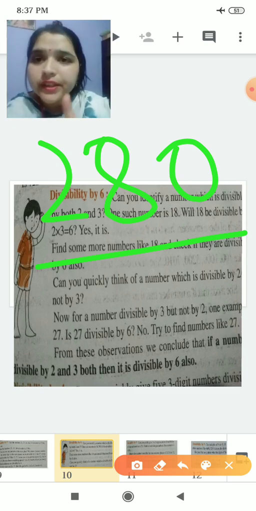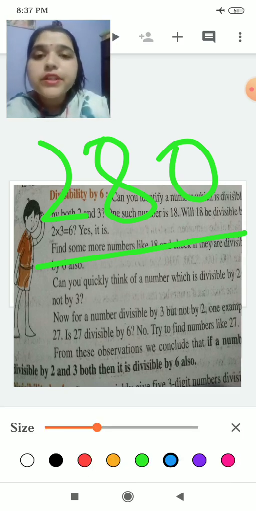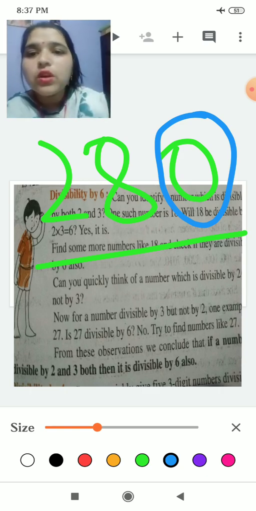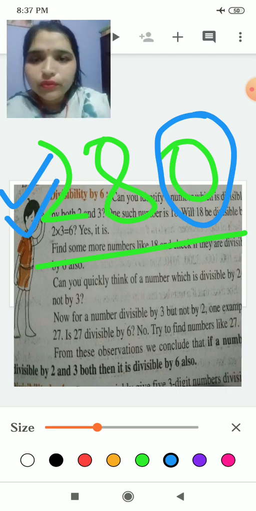Tell me whether it is divisible by 2 or not. Yes, because its ones place holds 0. So if the ones place holds 0, 2, 4, 6, 8, then it is divisible by 2. So it holds for divisibility of 2.